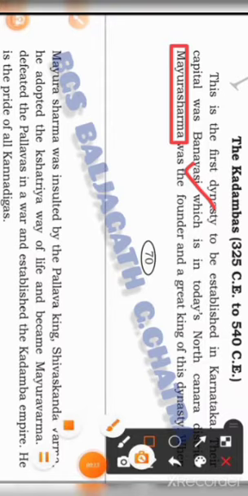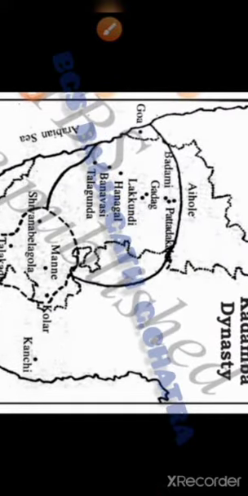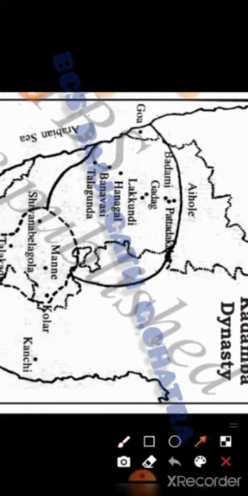Kadamba dynasty. Kadamba dynasty was founded by Mayura Sharma and also called Mayura Varma. He made Banavasi the capital city, that is presently located in Uttara Kannada. Look at the map. Uttara Kannada is one of the districts of Karnataka. Here look at the map of Banavasi located in Karnataka map. Here the arrow mark shows Banavasi is the capital city of Kadamba dynasty.